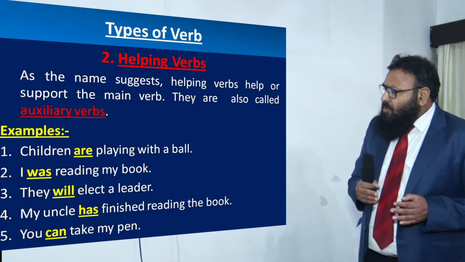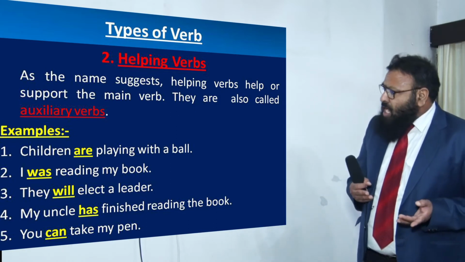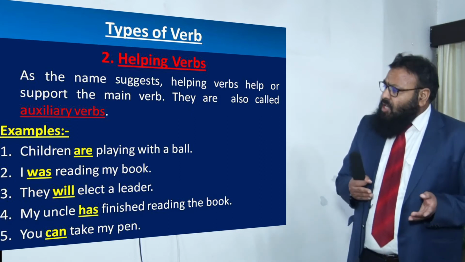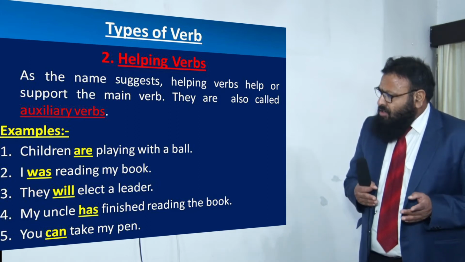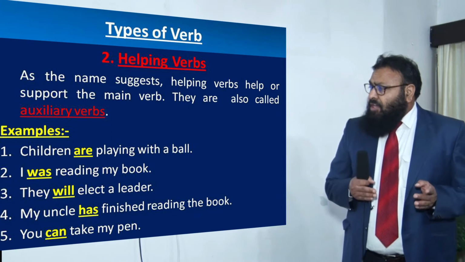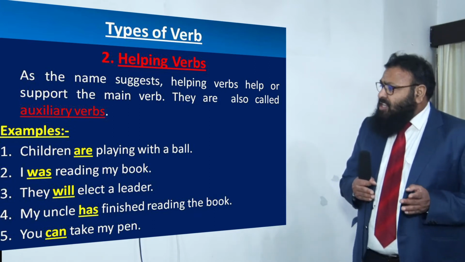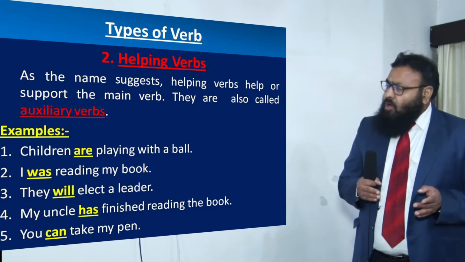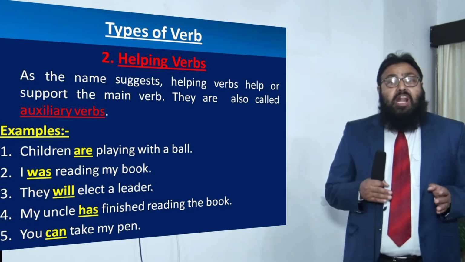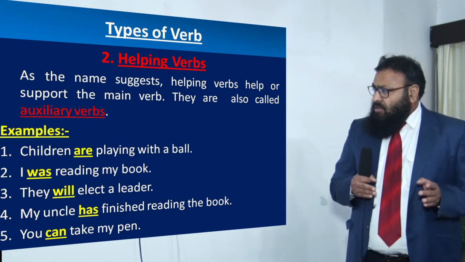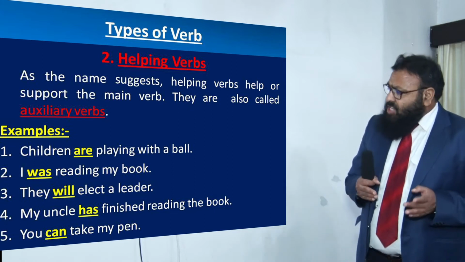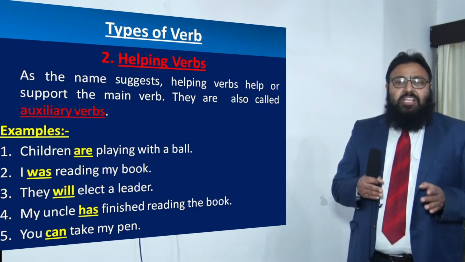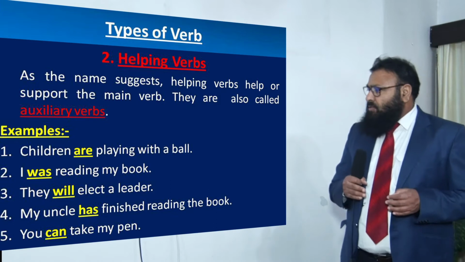I was reading my book. Reading is the main verb, was is the helping verb. So, what is the function it is doing? It is helping us to tell that the action is continuing and the action was in the past. They will elect a leader. Once again, will is helping the main verb elect. It tells us that the action will take place in future.